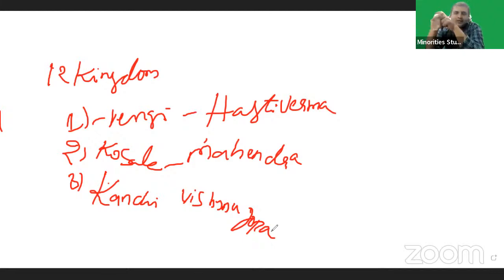Reinstalling the same person as ruler meant South Indian kingdoms got semi-independence. In the name of Samudragupta, South Indian rulers ruled the country. You should remember this point.